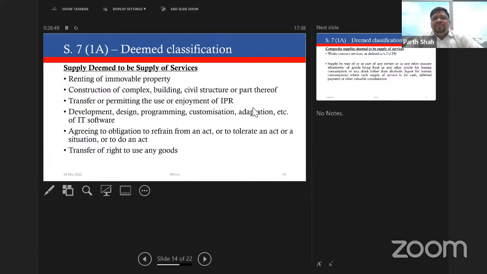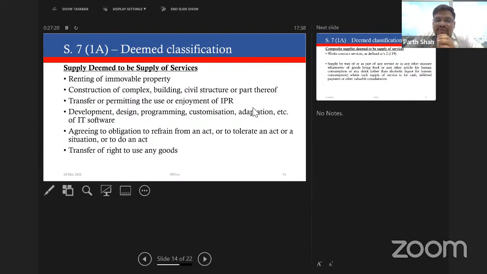You will also note that, on a plain reading, the department has interpreted the schedule to treat it as a deemed supply of service. But they feel that section 7(1)(a) does not deem any activity to be a supply. It merely deems that a particular activity or transaction, which is actually covered under section 7(1), is either a supply of goods or a supply of service. It does not create a supply per se.